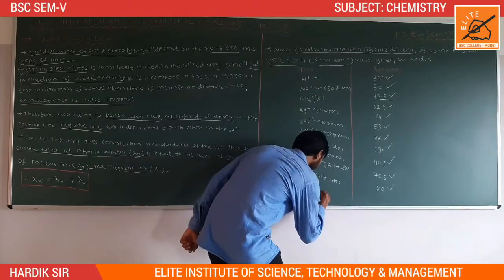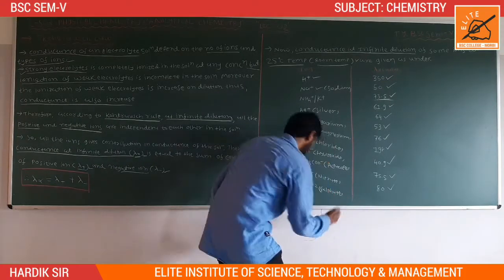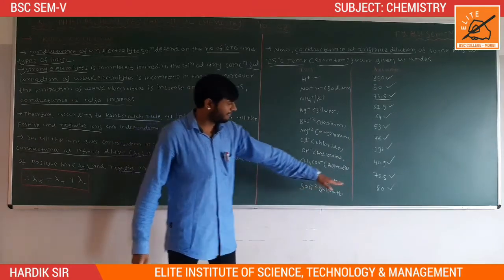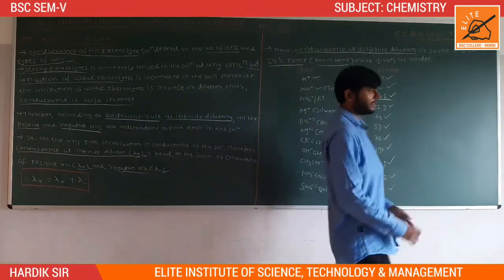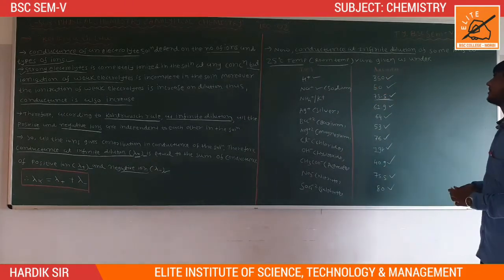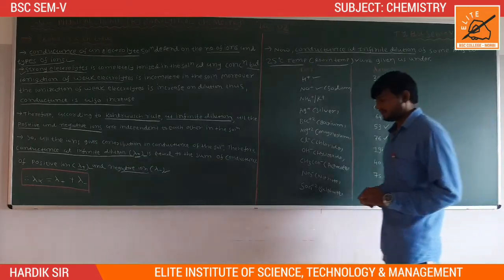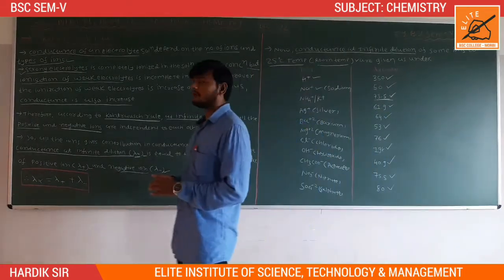And last, the sulfate ion, lambda infinity value 80. So these are the values for some ions at 25 degrees Celsius at infinite dilution. So this is the theory of Kohlrausch's law.